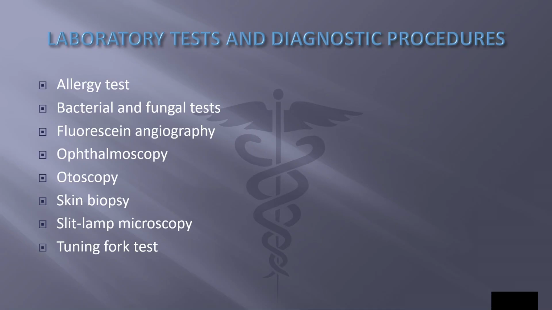Fluorescein angiography. Fluorescein, a contrast substance, is injected intravenously and the movement of blood in the back of the eye is observed by ophthalmoscopy. It is used to detect diabetic or hypertensive retinopathy and also degeneration of the macular or central area of the retina. Ophthalmoscopy is the visual examination of the interior of the eye.